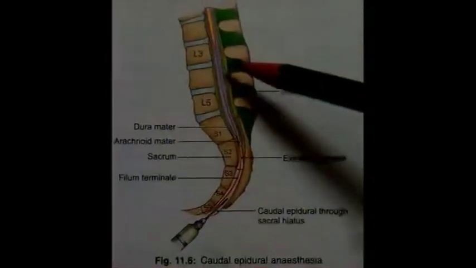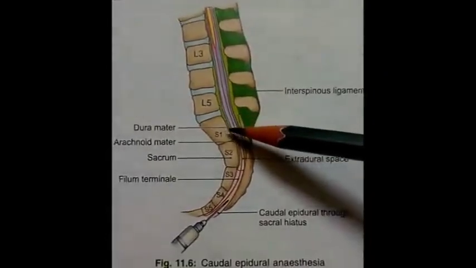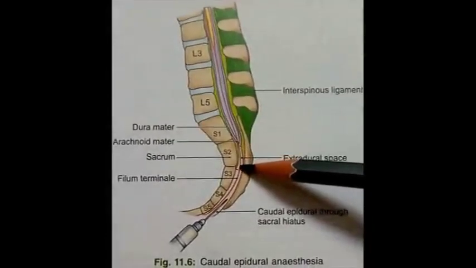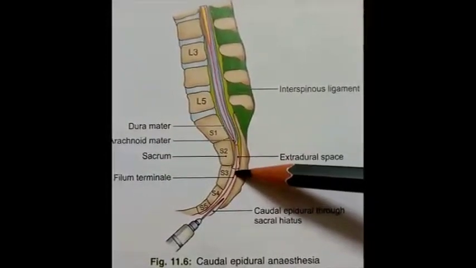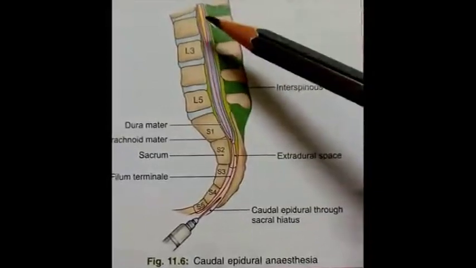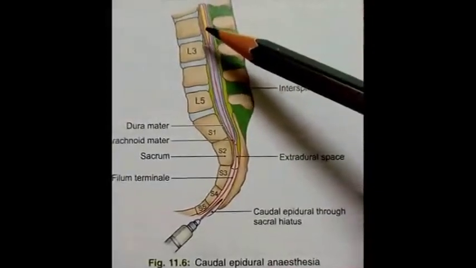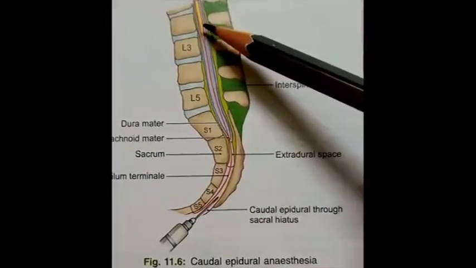Spinal dura mater, which is shown in this green color in the diagram, extends up to the lower border of second sacral vertebra, whereas the spinal cord ends at the level of first lumbar vertebra or upper border of the L2 vertebra.